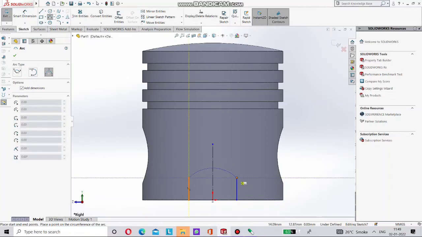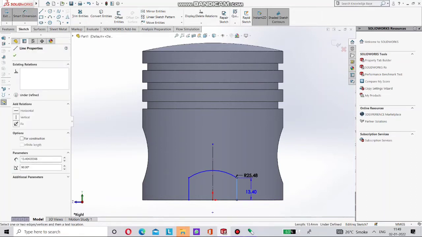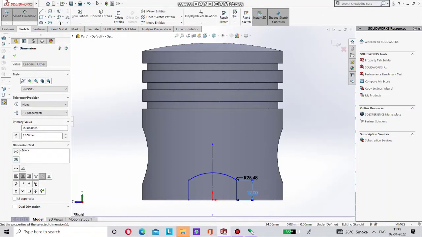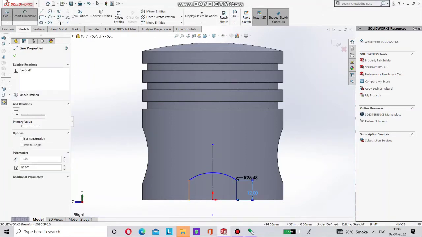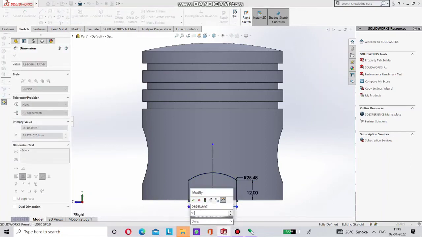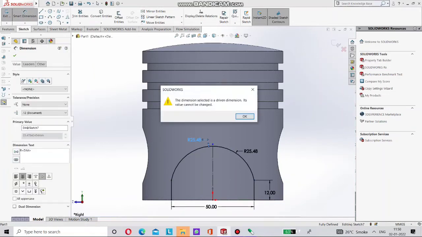Before that we have to make an arc here. Now give it 12 mm at this height, and a distance between these two lines of 50 mm. Now we have to give it a radius. Oh, we have to edit this first.